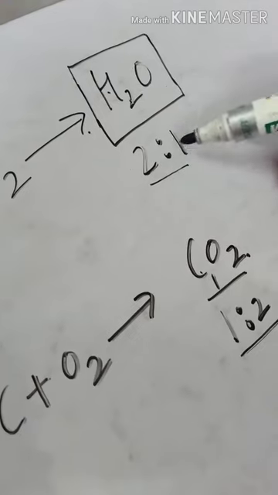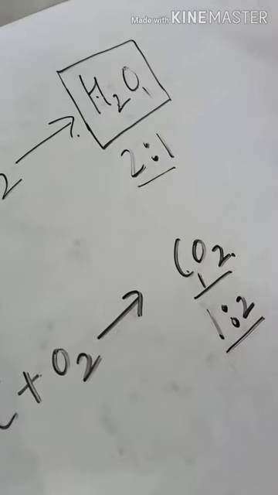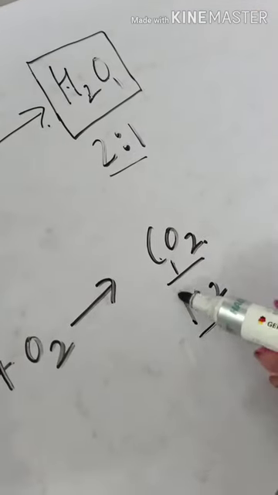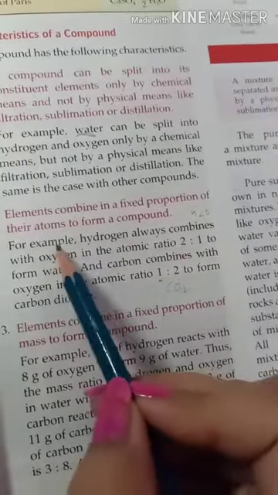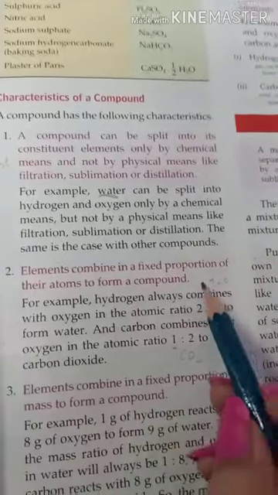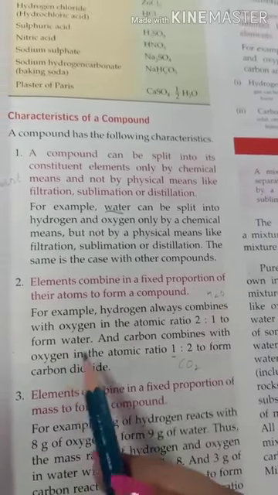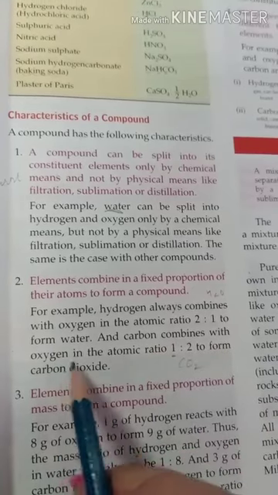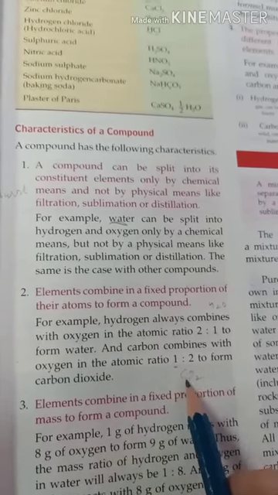In water, 2 means 2 atoms of hydrogen and 1 means 1 atom of oxygen, because the formula of water is H2O, so the ratio is 2:1. And carbon combines with oxygen in the atomic ratio 1:2, because the formula is CO2.